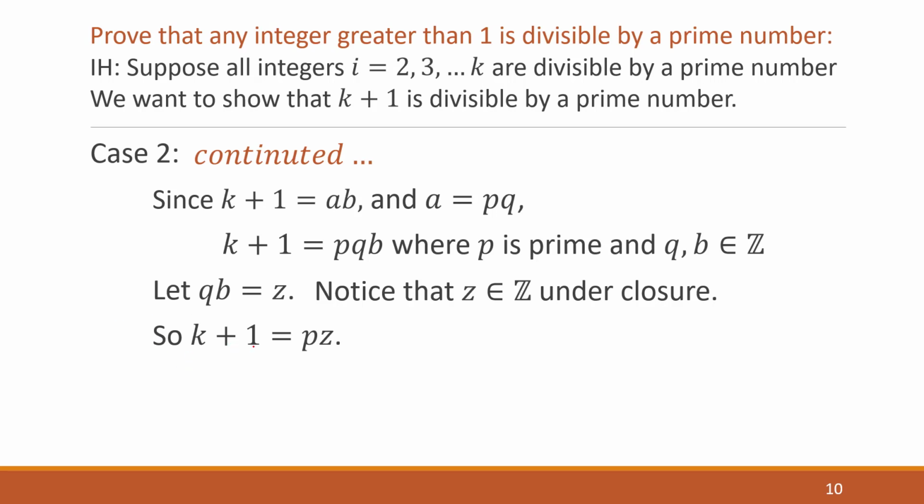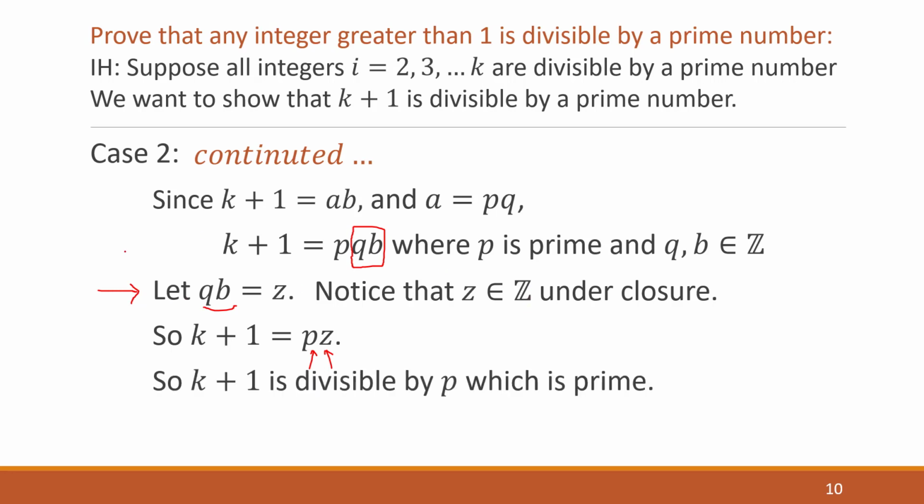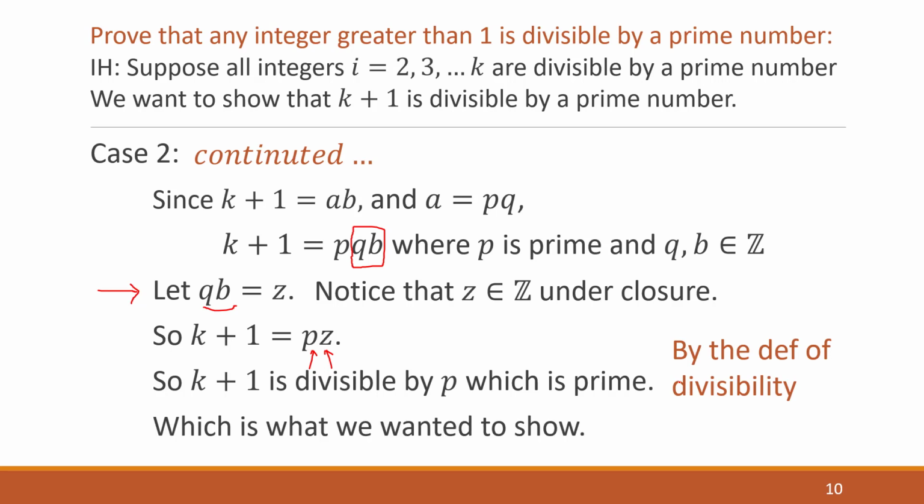So now I can say that k plus 1 equals some prime number times an integer. And yes, this step is necessary because our definition of divisibility is some number times some integer. We're divisible by a prime number, which is p times some integer. It's not p times two integers multiplied together. That doesn't fit the definition of divisibility, so we have to go through this intermediate step. But now we can use the definition of divisibility because we've put it in the correct form. And now we can conclude that k plus 1 is divisible by p, which is prime. And that is what we wanted to show.